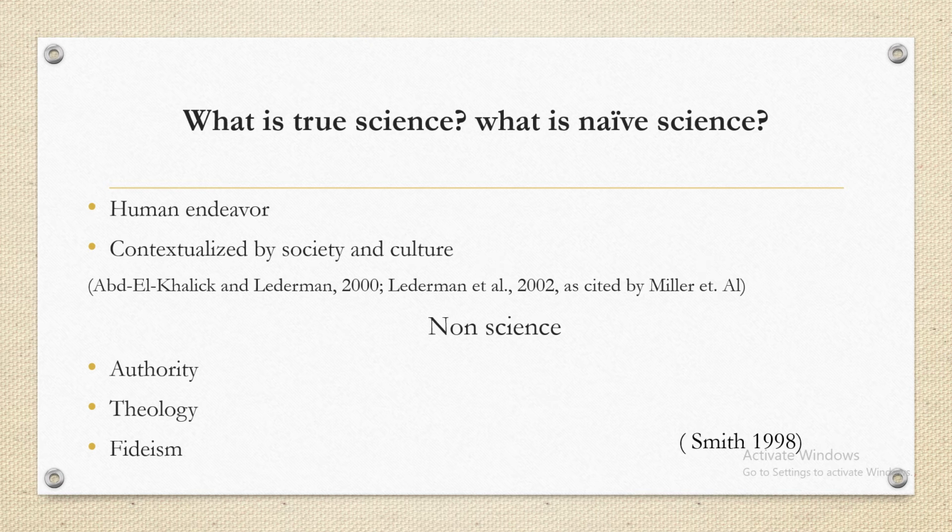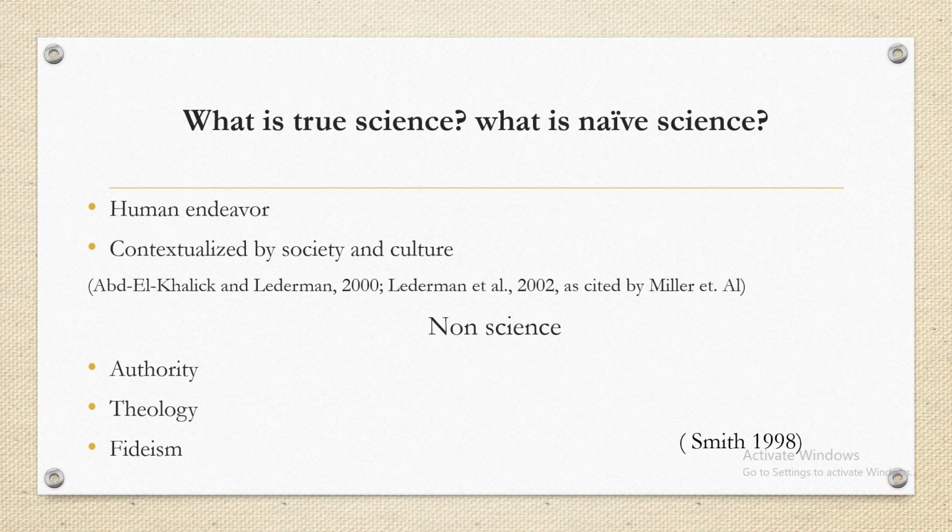After that, another term which is relevant to science is non-science, particularly Smith has used this term. If there is any kind of authority, then that is not science. For example, if a political leader, religious leader, or government official says something and we should accept it, that is not science. So it is always authorized by evidence only. What the evidence is, that matters. Similarly, theology, which is the branch of philosophy which studies God and religious belief, is also not a branch of science. And another is faith-based, which I don't have to explain because it is very similar to the earlier one.